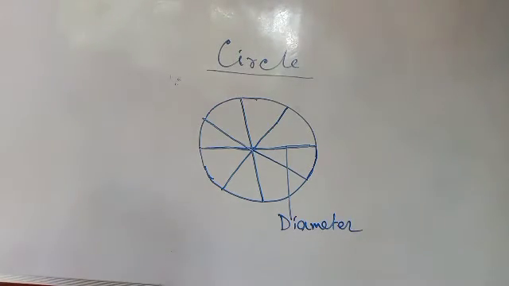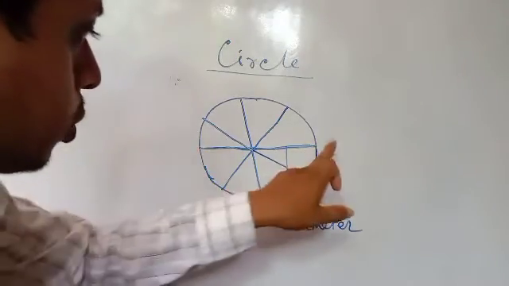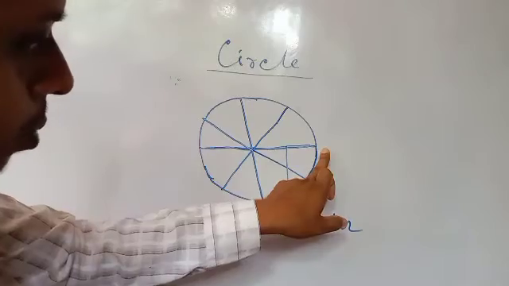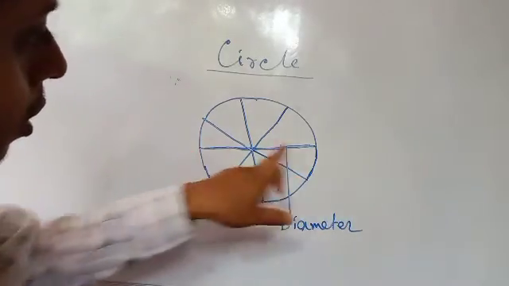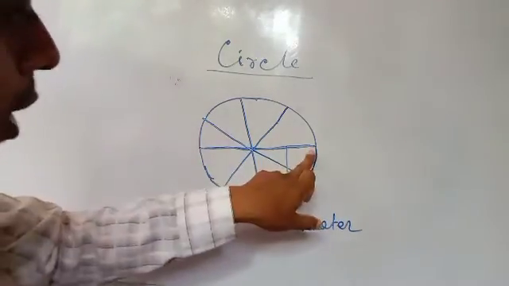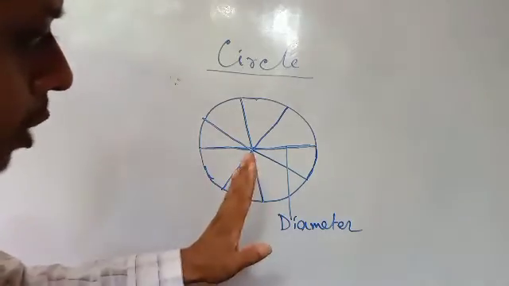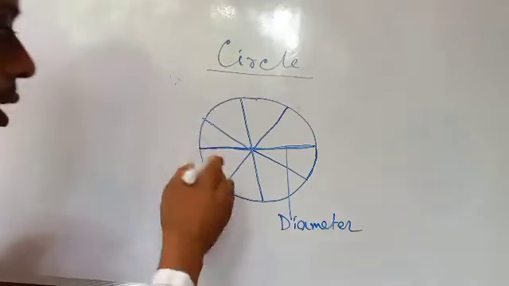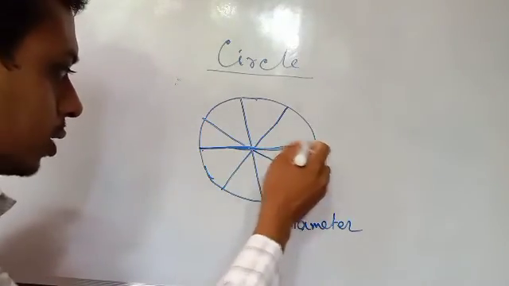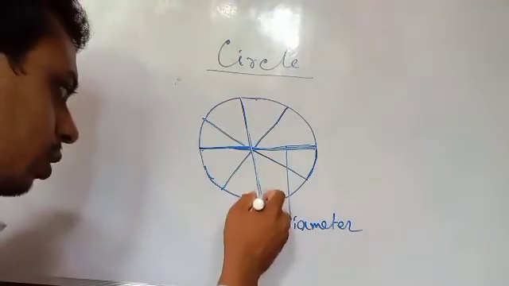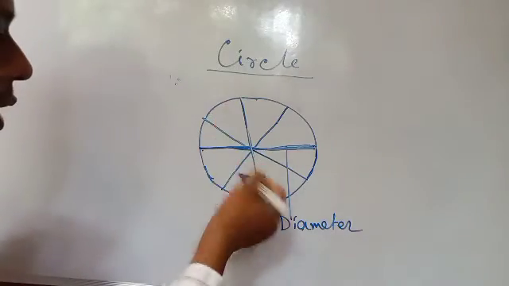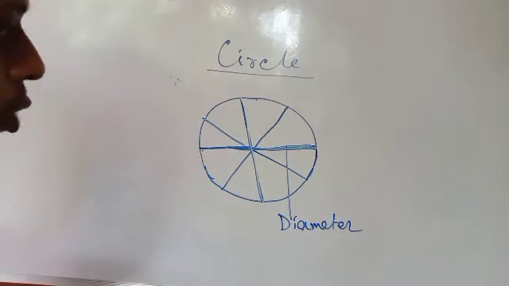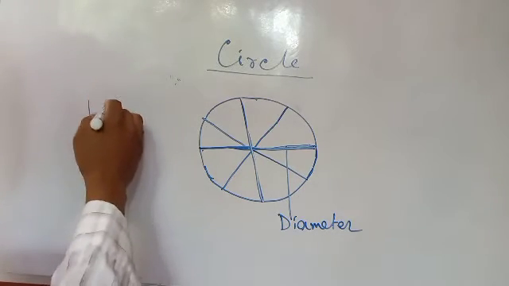So diameter means you have to take 2 points on the circle, one point this side, another point opposite side. If we join these 2 points, we will get one straight line segment, and this will pass through the center. Obviously it will pass through the center, otherwise this will not be the diameter. The length of all the diameters is the same.